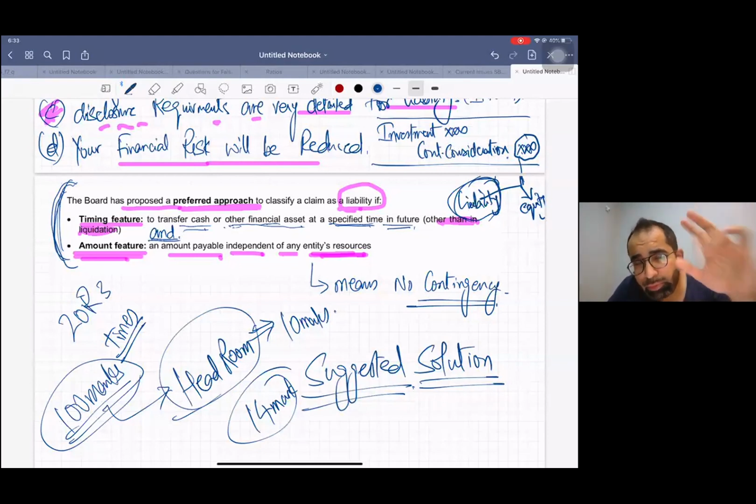If you miss question number 4, or if you miss question number 3, you will miss the enjoyment of headroom as well. For that whole question, you will be marked a complete 0.